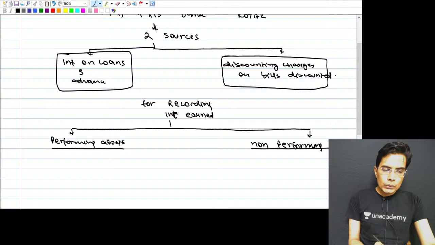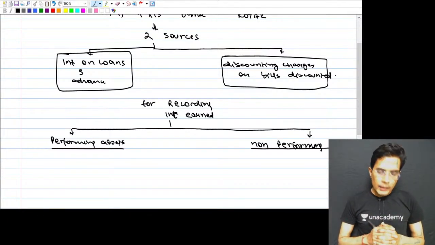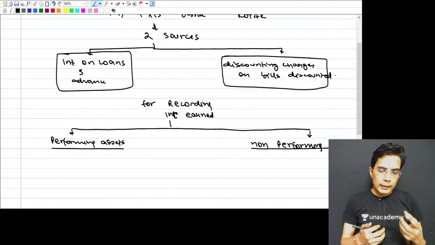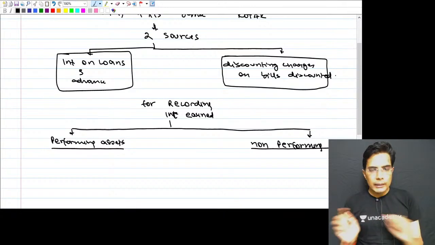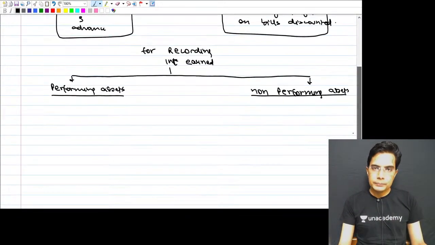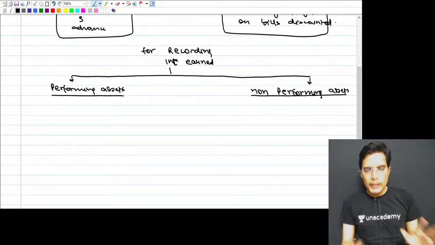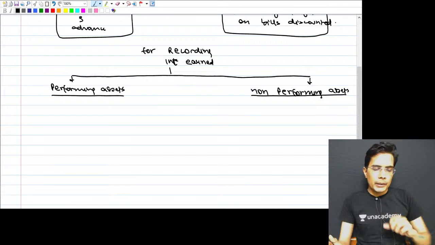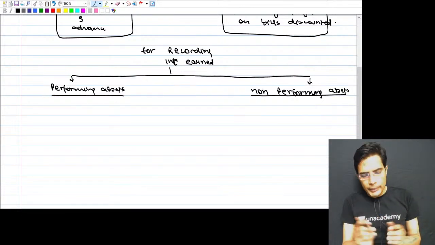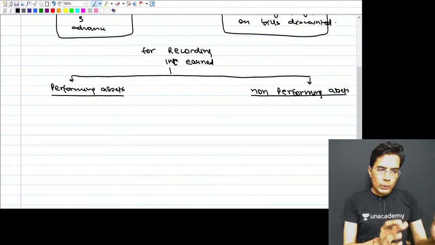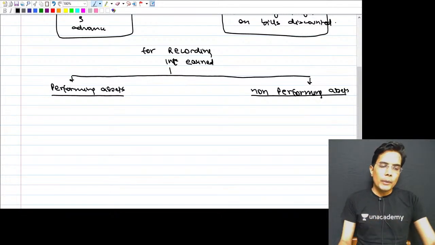Performing assets refers to those loans and advances on which there is no significant risk regarding collection of income and installments. Normal risks are attached, but there is no major significant risk regarding its collection. Say, for example, ICICI Bank has given a loan to Mr. Rajesh. Mr. Rajesh is regularly making the payment of the installments and interest as and when they become due. Then the loan given to Rajesh Private Limited will be classified as a performing asset.